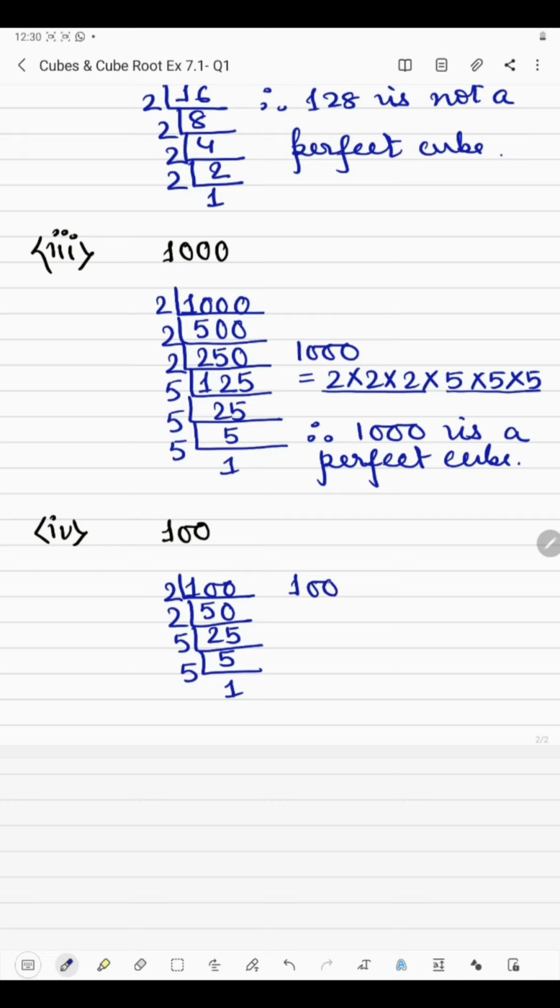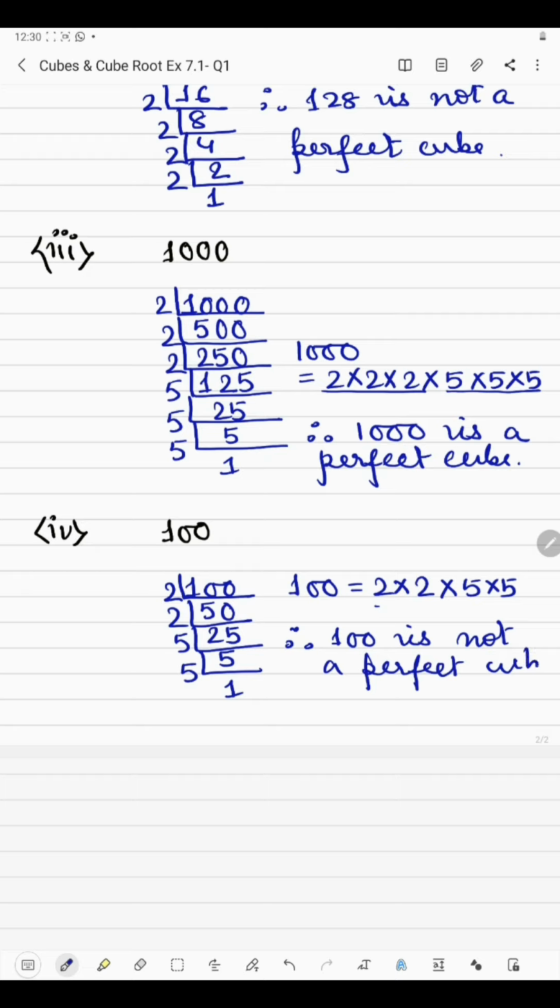So here we can see that the factors of 100 are 2 into 2, 5 into 5. Here these 2 and 5 both are not in triplet, right? So since the factors are not in triplet, 100 is not a perfect cube. 100 is a perfect square, right? Because these factors are in pairs of 2. So 100 is a perfect square number, but it's not a perfect cube.